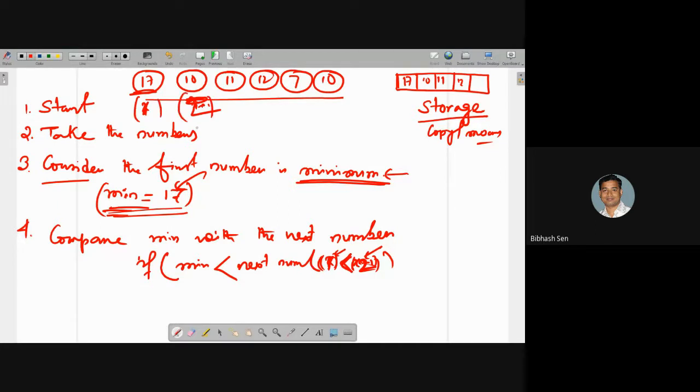Clear? So the minimum of the next number is your criteria. This means that you are checking 1 and 2. If it is so, then minimum will not change. If it is not so, you can change in this way. Just I am changing this part.